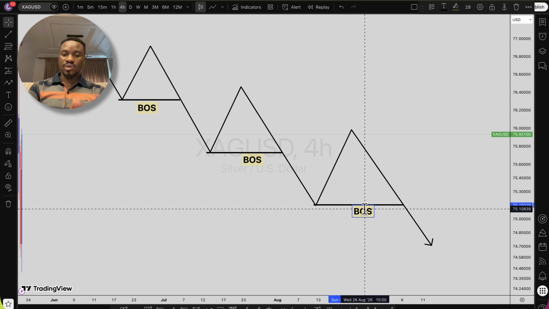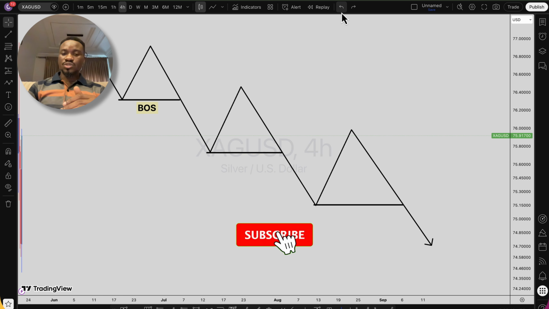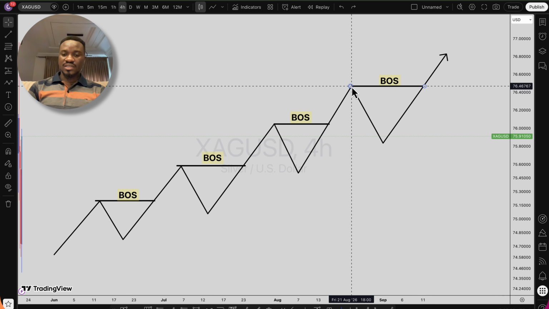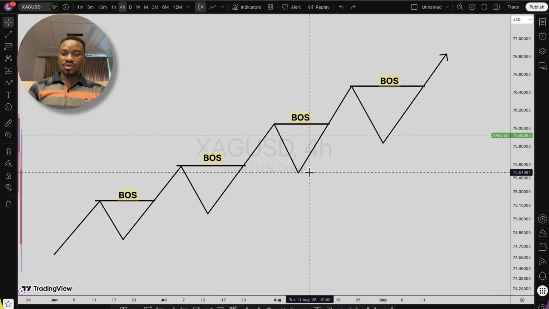In a downtrend, when price breaks structure, we have lower lows. Likewise, when we talk about break of structure in an uptrend, when price breaks the structure, we have higher highs, and at the bottom we have higher lows. So this is what we call break of structure.